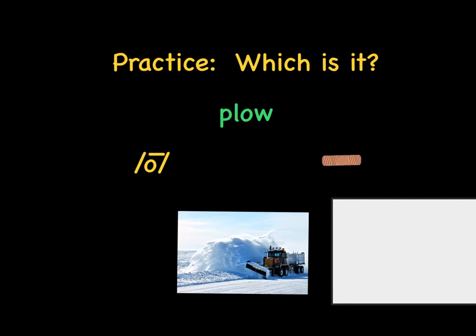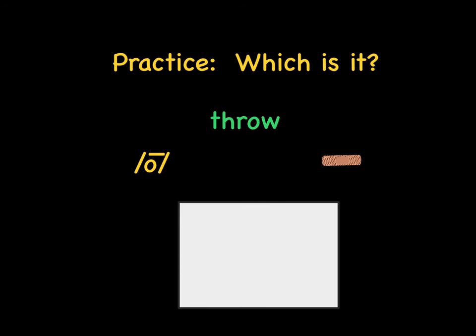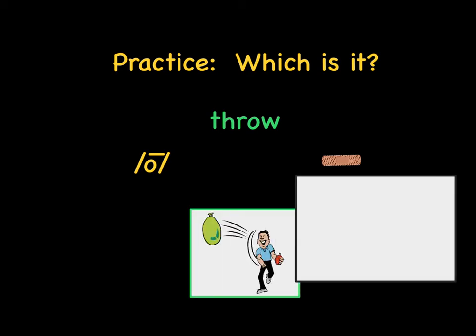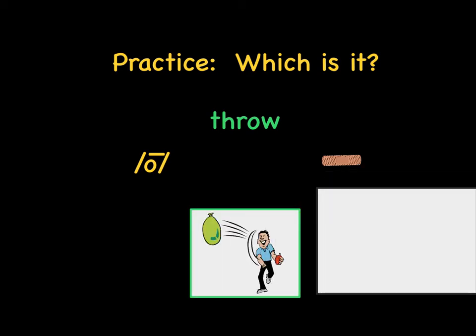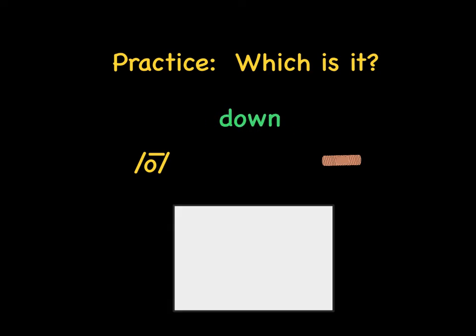ow, plow. This time, I'm going to only give you 5 seconds to solve the word. Go ahead. 1, 2, 3, 4, 5. Is it throw or throw? Throw. If I sounded it out and got throw, throw is not a real word, so I know it has to be throw.